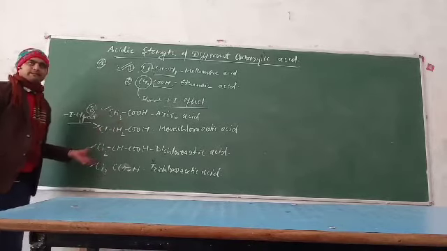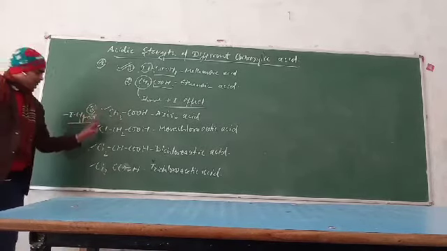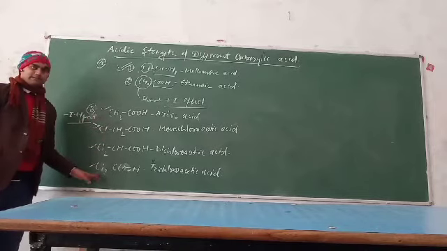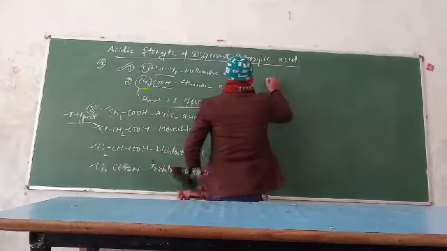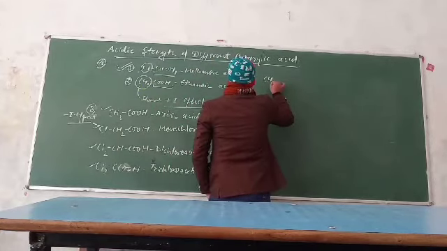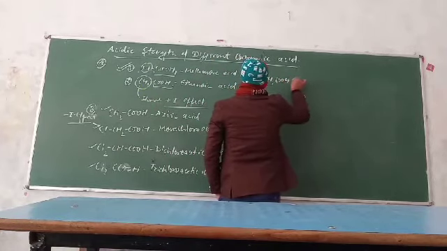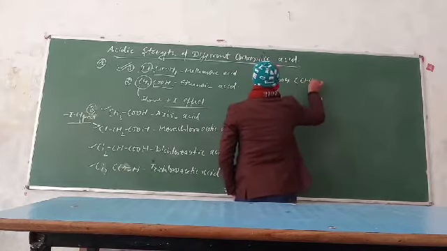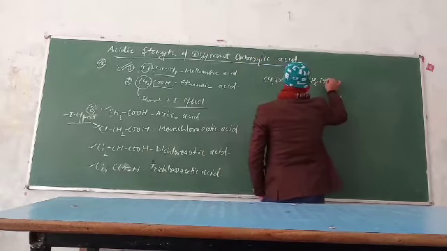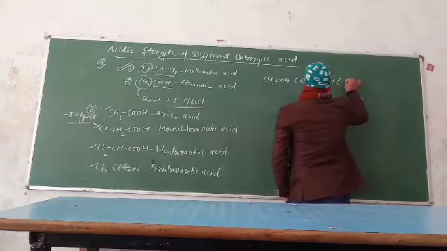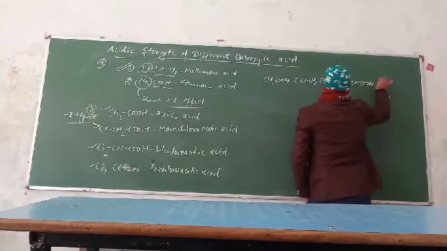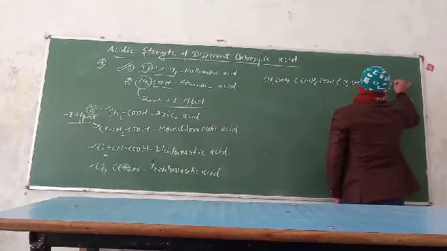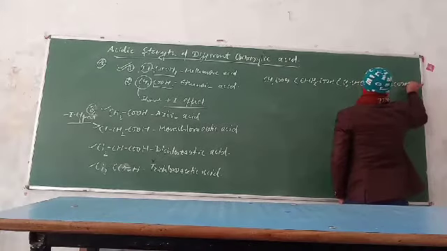Clear? So the given acids you can write in increasing order like this: CH3COOH, then after that chloroacetic acid, that is CH2ClCOOH, then Cl2CHCOOH, and at last CCl3COOH.